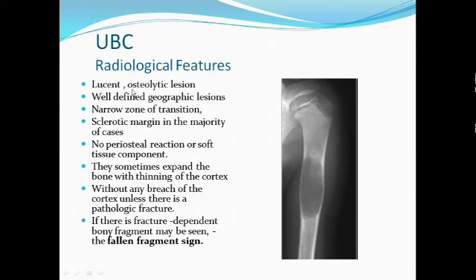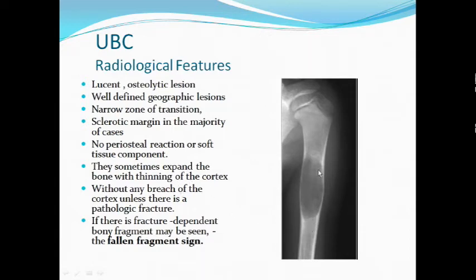It is a lucent osteolytic lesion. Most bone tumors are osteolytic. Well-defined geographic lesion, narrow zone of transition. The zone of transition is narrow, well-defined, can be traced with a pencil. There is no periosteal reaction happening anywhere, no soft tissue component anywhere.